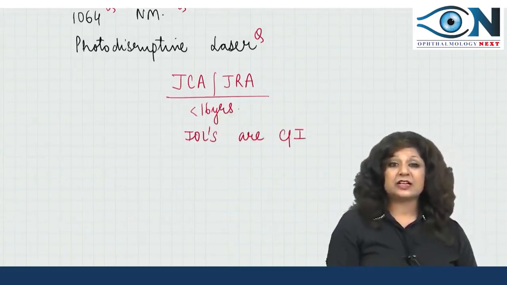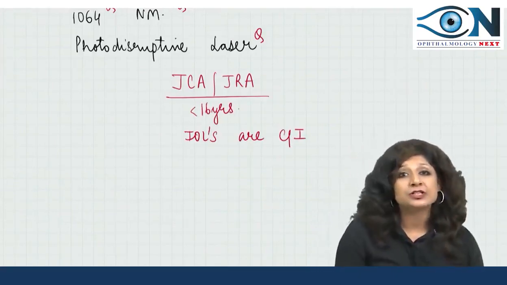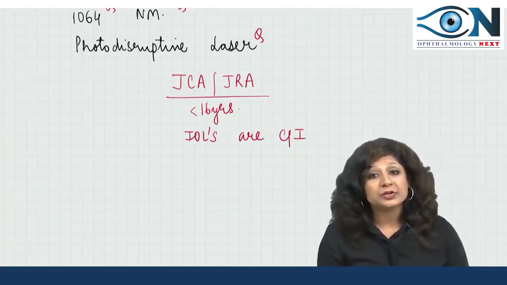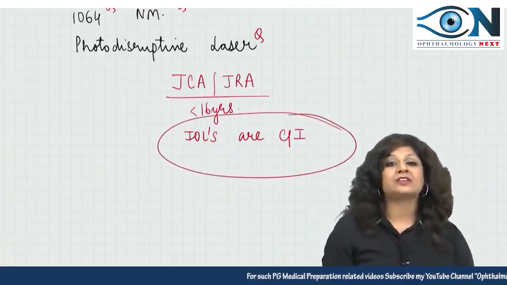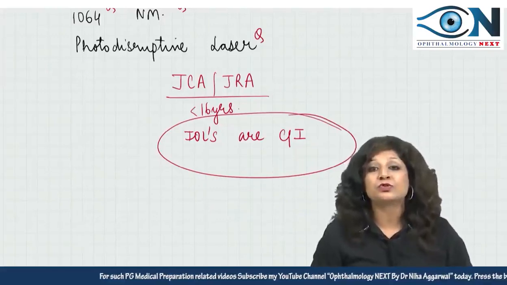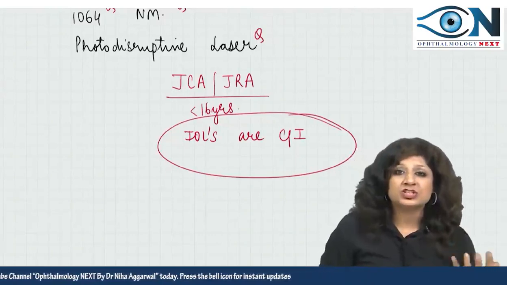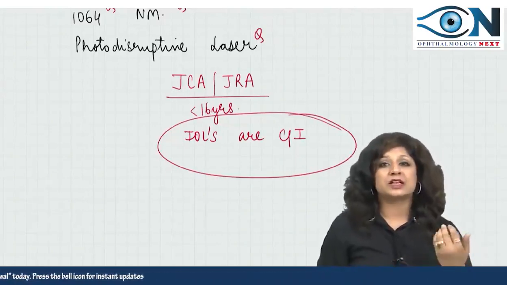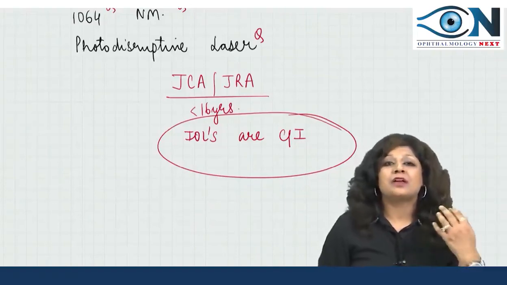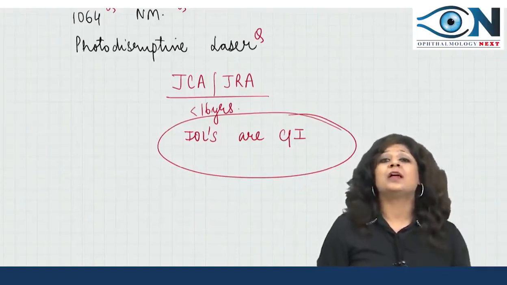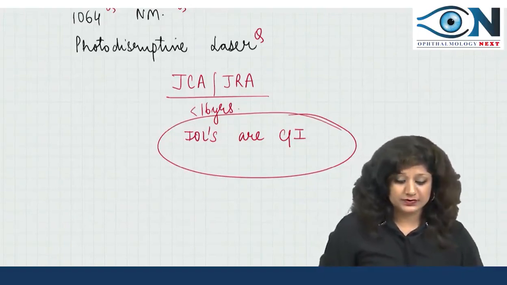I always tell this in your classes as well, that whether it is pauciarticular, polyarticular, or Still's disease, the IOLs are strictly contraindicated in juvenile chronic arthritis or rheumatoid arthritis, especially in the young patients, because the chances of rejection, fibrosis and reaction are very, very high, and that is why removing the IOL is a very good option in cases of PCO in these patients.